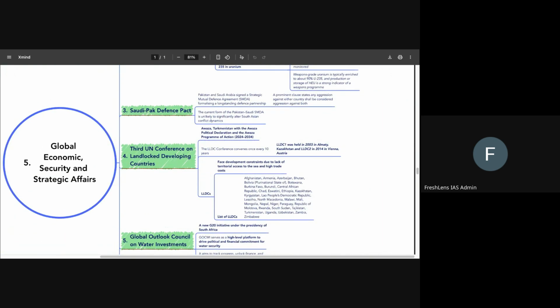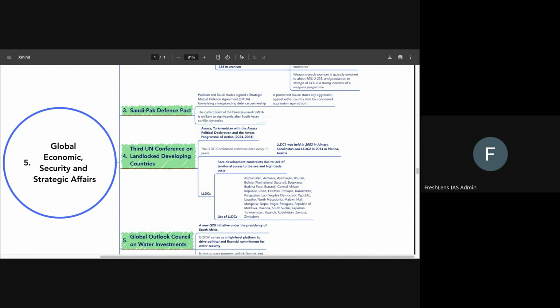With regards to the Saudi-Pakistan Defense Pact, we have to only know that the name of the agreement is Strategic Mutual Defense Agreement, and this agreement was signed between Pakistan and Saudi Arabia recently, where what they promised is that any aggression against either of the countries will be considered as aggression on both. Now, despite this wording of the clause in the agreement, considering the strong, close relations that Saudi has with India as well, it is highly unlikely that it will have any impact on South Asian conflict dynamics. So, India-Pakistan relations, it is not really expected it will create a lot of impact.